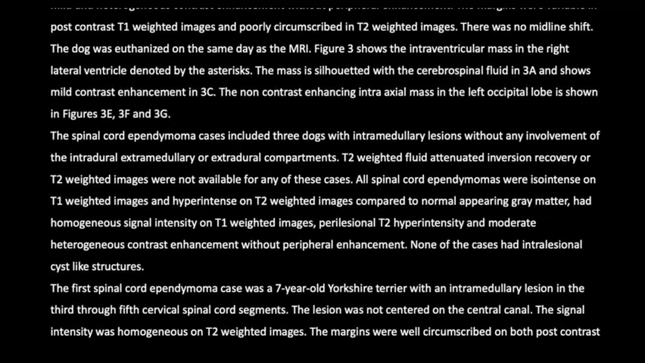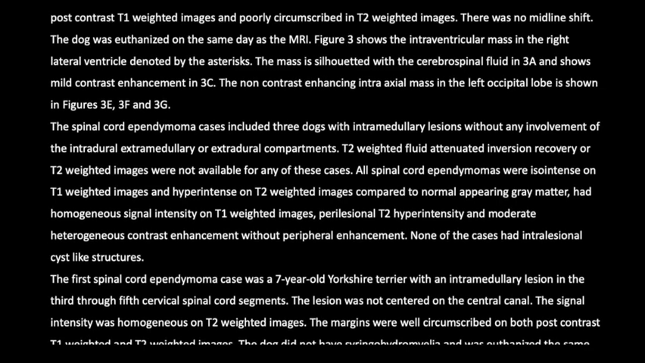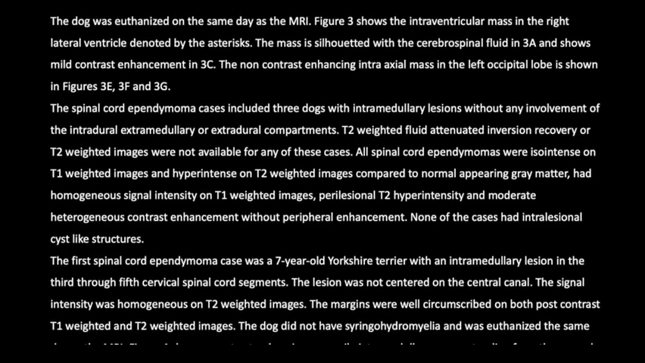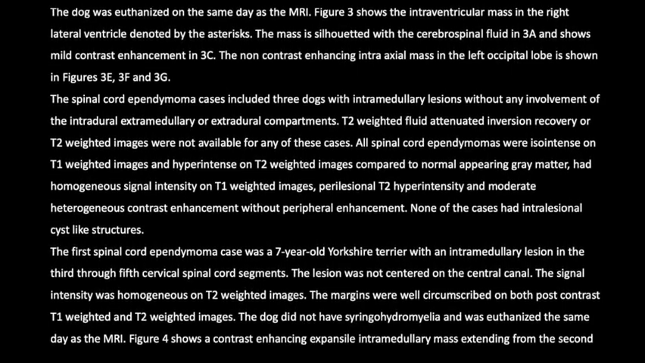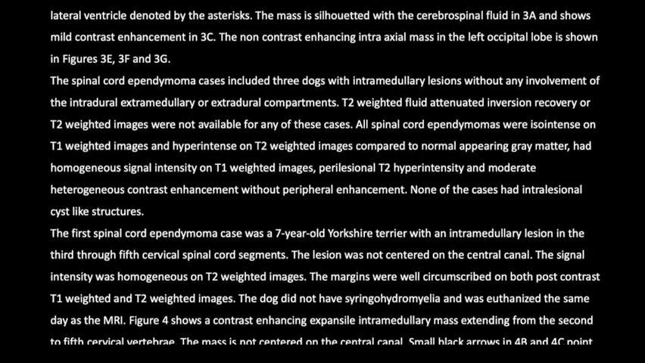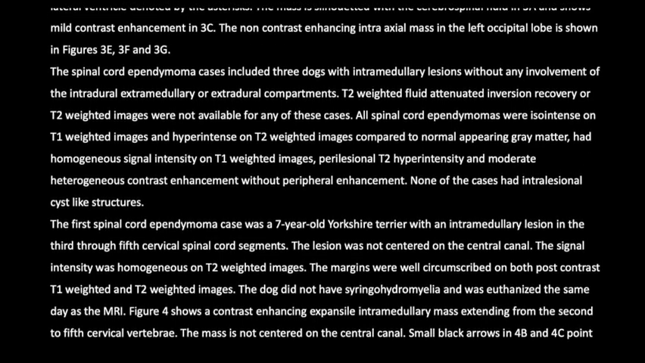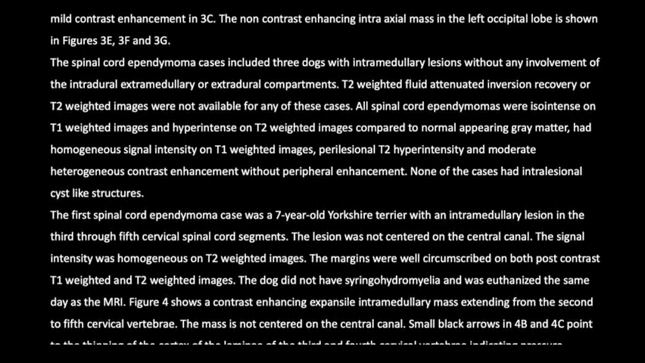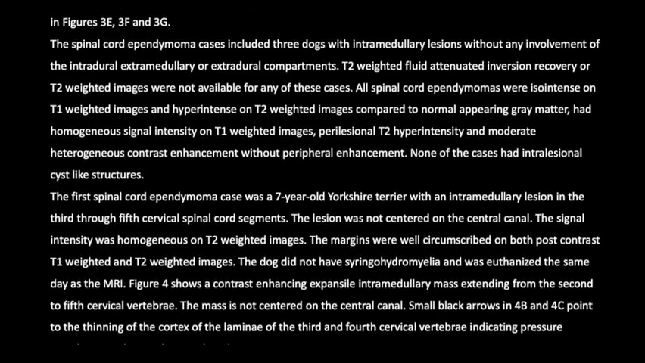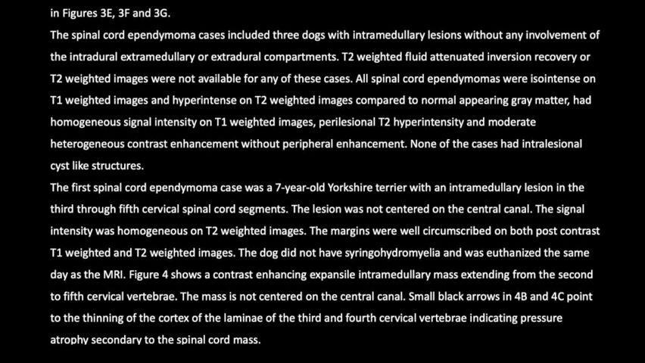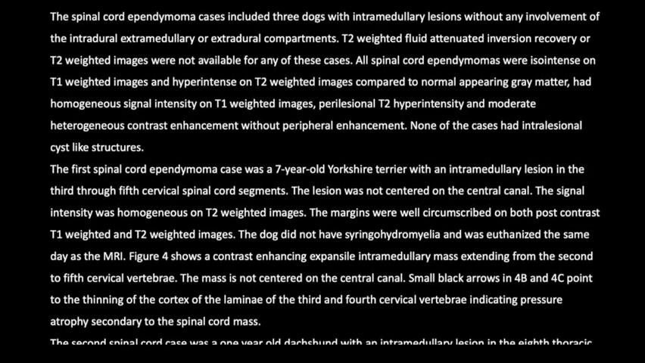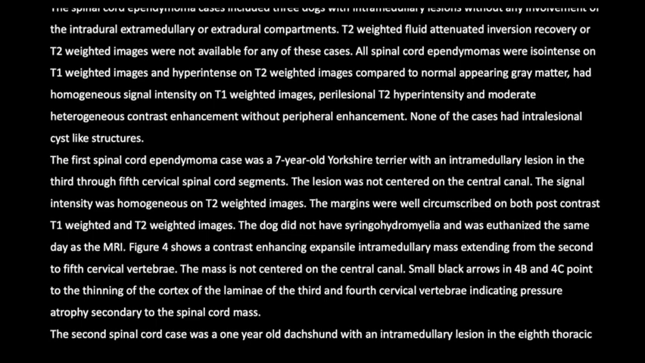The spinal cord ependymoma cases included 3 dogs with intramedullary lesions without any involvement of the intradural-extramedullary or extradural compartments. T2-weighted fluid-attenuated inversion recovery, or FLAIR, or T2-weighted images were not available for any of these cases. All spinal cord ependymomas were isointense on T1-weighted images and hyperintense on T2-weighted images compared to normal appearing gray matter, had homogeneous signal intensity on T1-weighted images, perilesional T2 hyperintensity and moderate heterogeneous contrast enhancement without peripheral enhancement. None of the cases had intralesional cyst-like structures.